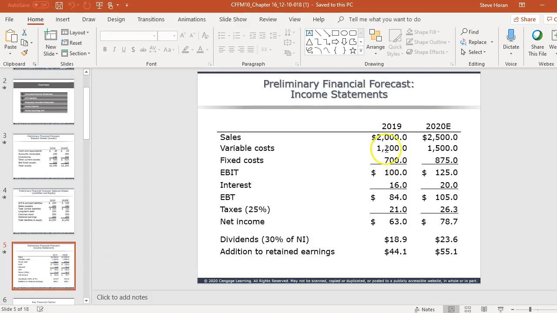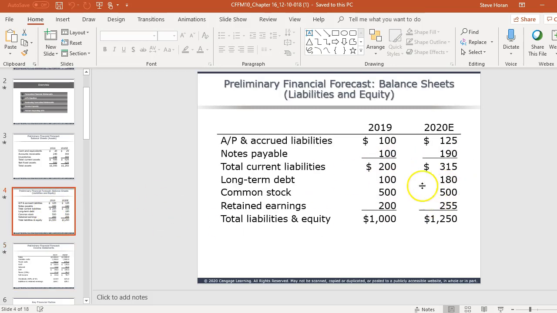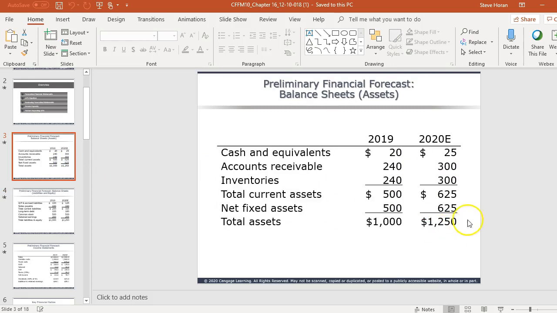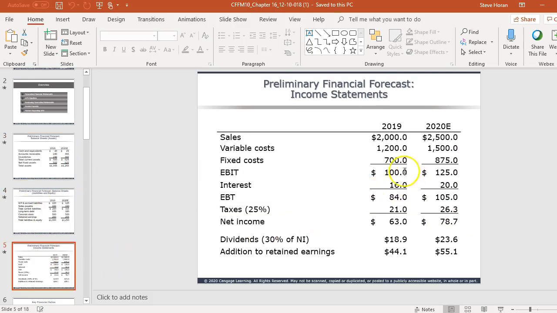And then here's the income statement. Sales will go up quite a bit, from 2 million to 2.5 million. Variable costs will go up, which makes sense if sales go up. Fixed costs go up a little bit too. They bought some property, plant, and equipment type assets, the 500 to 625. That's probably part of the reason that would go up. And then interest goes up. They borrowed more money, therefore more interest expense.